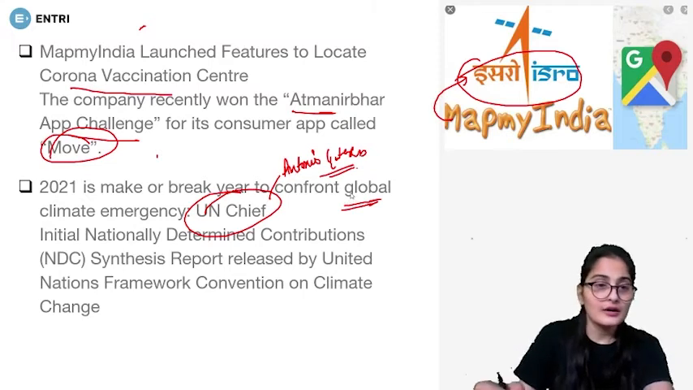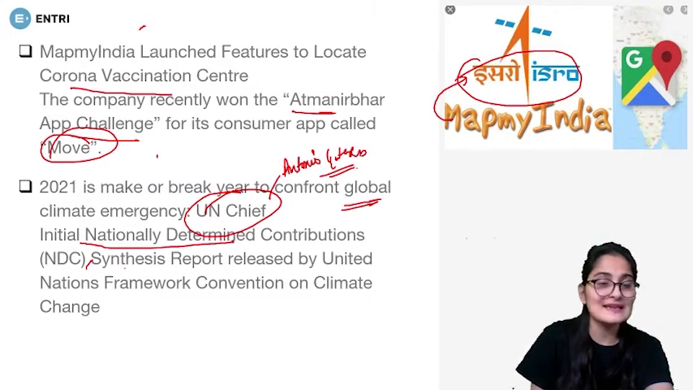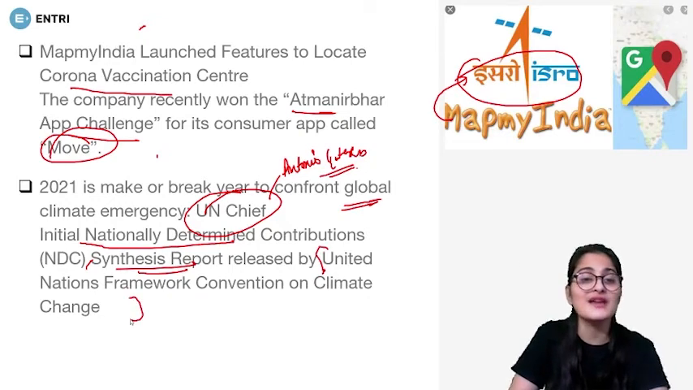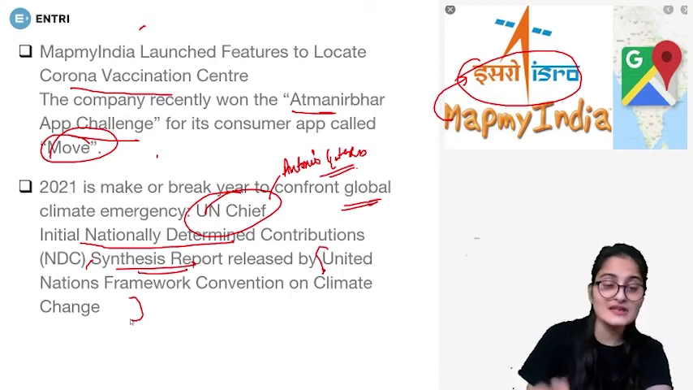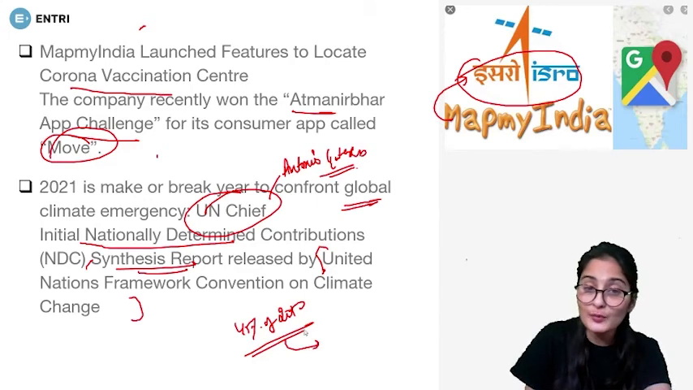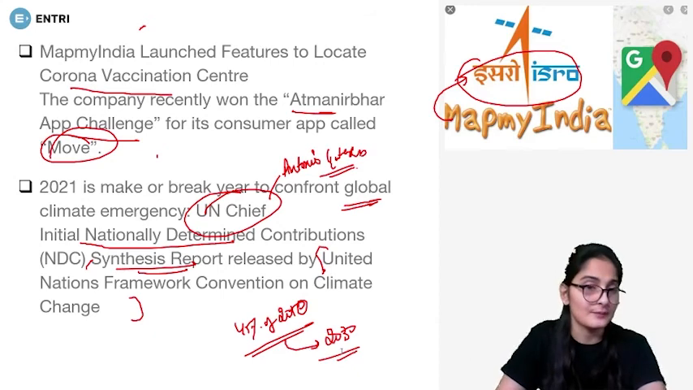Now, the Initial Nationally Determined Contributions (NDC) synthesis report was released recently by the United Nations Framework Convention on Climate Change, and it was via this report that it was highlighted that the global emissions need to be cut by about 45% of 2010 level. 45% of the 2010 level needs to be cut, like it's necessary that it should be cut by 2030, and this is a make or break year for all the climate change steps that need to be taken, right?